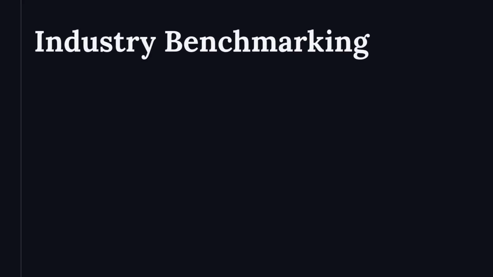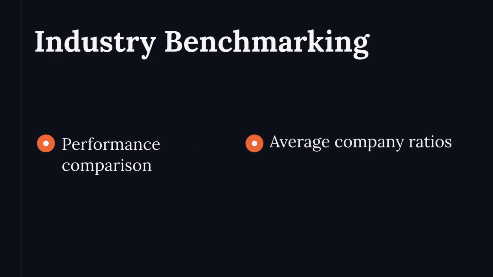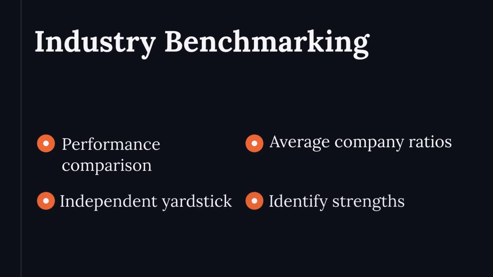Industry benchmarking compares a company's performance with peers. It uses average ratios from similar companies. This method provides an independent performance yardstick. It helps identify strengths and weaknesses. Benchmarking is crucial for competitive analysis.